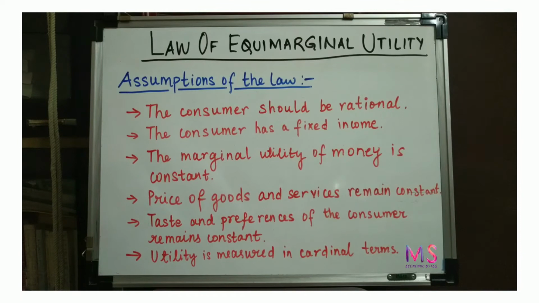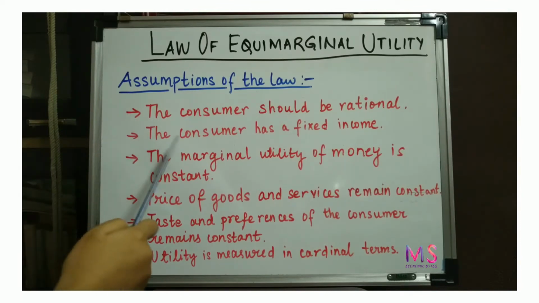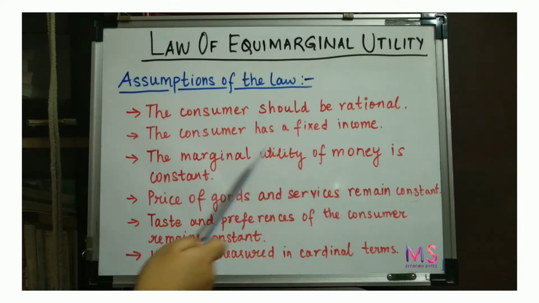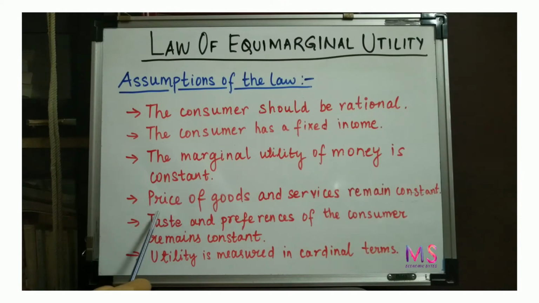Now the assumptions of the law are as follows. The consumer should be rational. The consumer has a fixed income. The marginal utility of money is constant. Prices of goods and services remain constant. Tastes and preferences of the consumer remain constant, and utility is measured in cardinal terms.